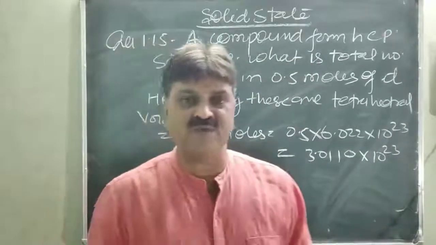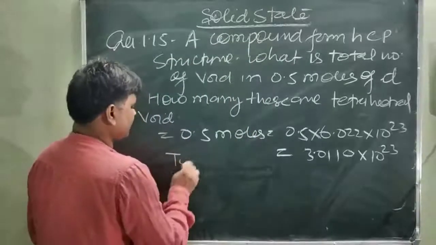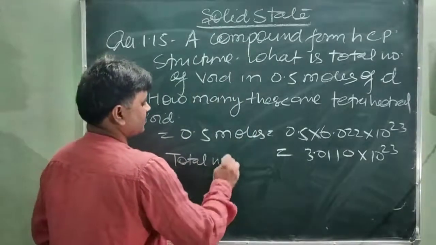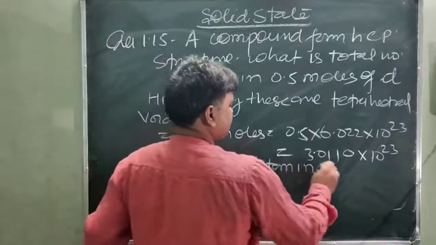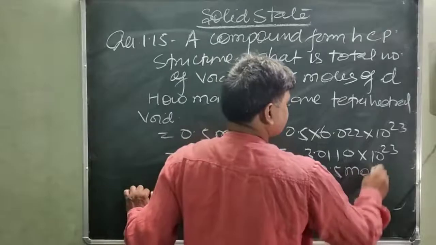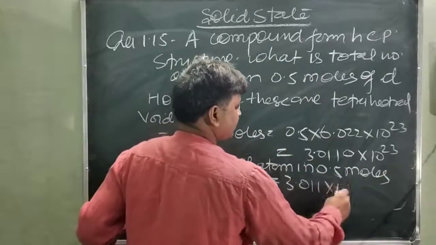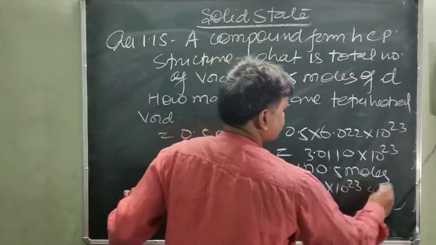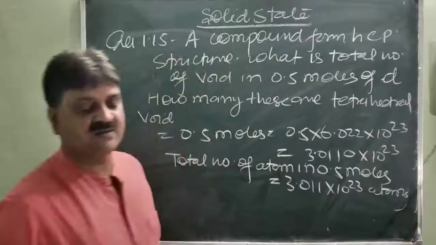Total number of atoms in 0.5 moles is equal to 3.011 into 10 power 23 atoms.